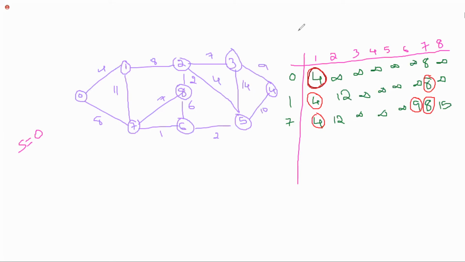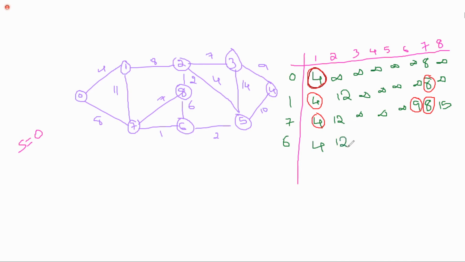These three are now known vertices. So 0 to 6, next I am considering. Now how many vertices are known other than the source? 1, 7, 6. So 0 to 1 is 4 only. Next is 0 to 2. Is there any other possibility? No, it is only 12.